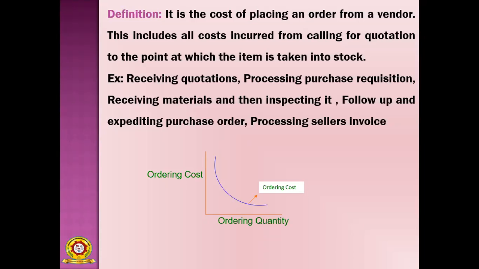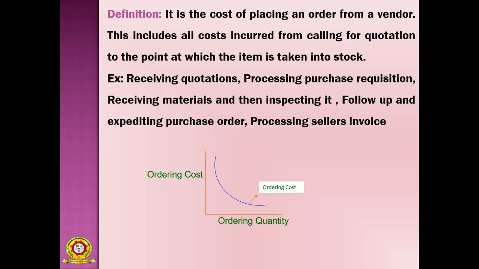Quotation to the point at which the item is taken into stock. So the cost from the quotation itself, and after that we are raising the purchase order and paying the money, and the supplier sends the raw material to the manufacturer, and the manufacturer receives that material and keeps it in a store.